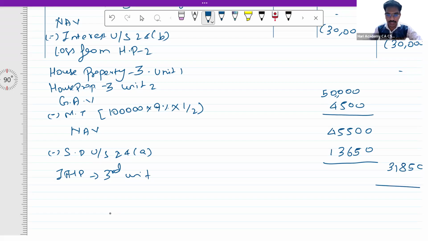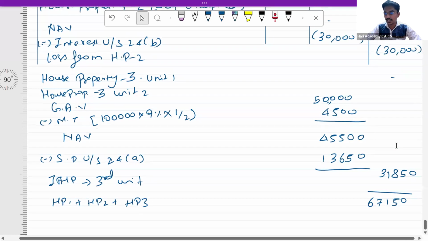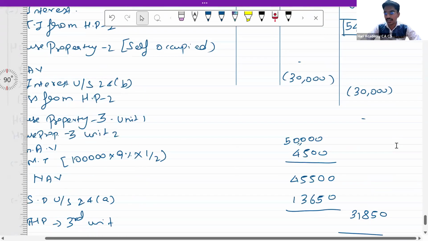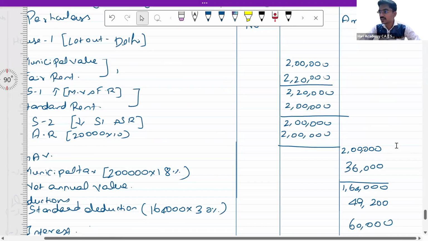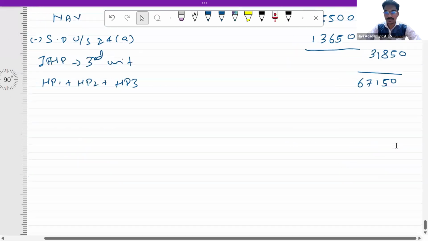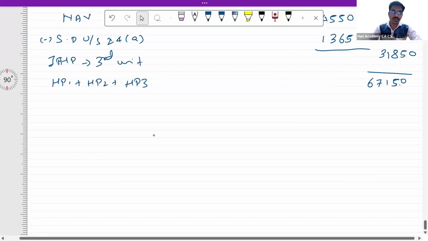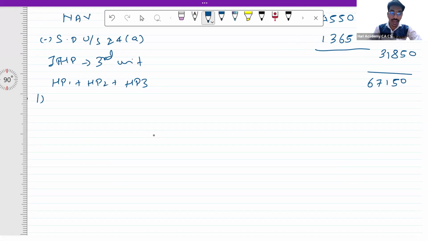Now let us add all the three. HP1 plus HP2 plus HP3. So if you see, the total comes to 67,150. So this 30,000 and 31,850 is 1,850. Then we have to add this 1,850 to 54,800.